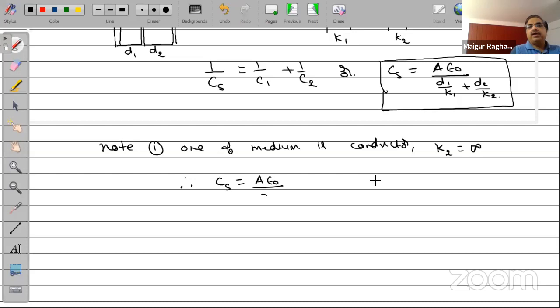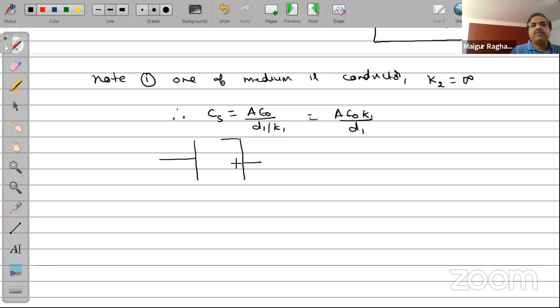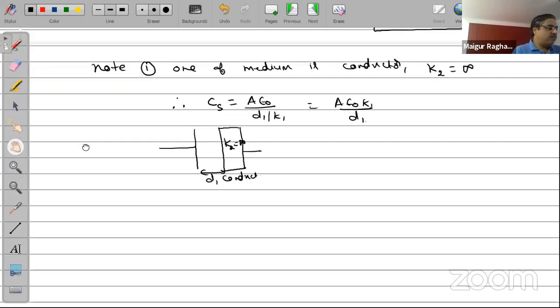And therefore, for the case of a capacitor with one of the media as a conductor, so here I have one of the media given to be a conductor, K2 equal to infinity means a conductor. Then effectively the capacitor is only between this one, which has a width of D1, and hence this becomes A epsilon K by D1. So that's an important point to note here.